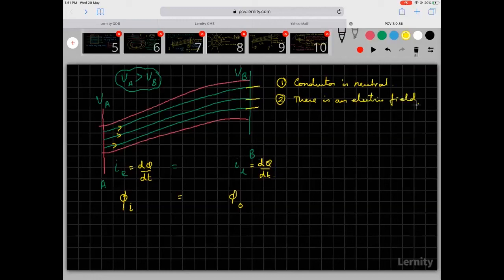Then current flows in the direction of the electric field. Okay, current flows in the direction of the electric field. Then the movement of current is the movement of electric charge, the movement of the free electrons.